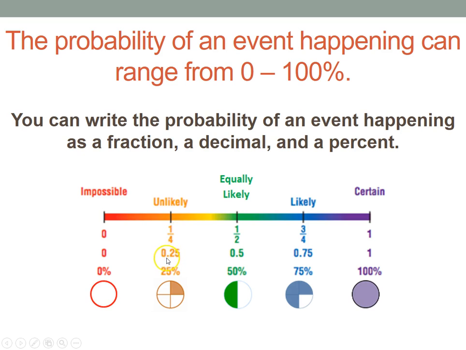That's one option. I can write that as a decimal by 1 divided by 4, and I can write that as a percent. When I move from a decimal to a percent, I move the decimal 2 places to the right, and I add a percent sign. And if it's pretty likely, an example is 3 out of 4, or 0.75, or 75%. And these pie graphs show you the likelihood also by how they're colored in.